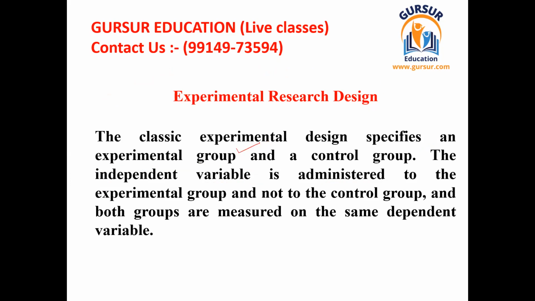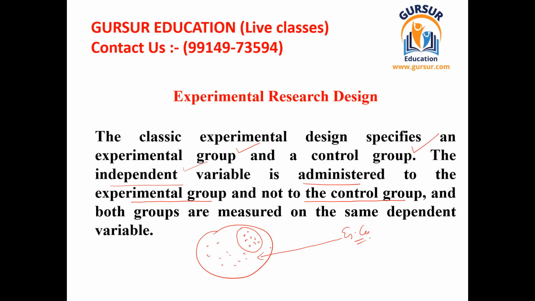The researcher has to group the complete population into two different parts. After that, the independent variable can be administered to the experimental group only, but not to the control group. I have given you the example. The independent variable is the extra coaching, and that is given only to the experimental group on which the experiment is conducted, and the other is the control group to whom the coaching is not assigned.